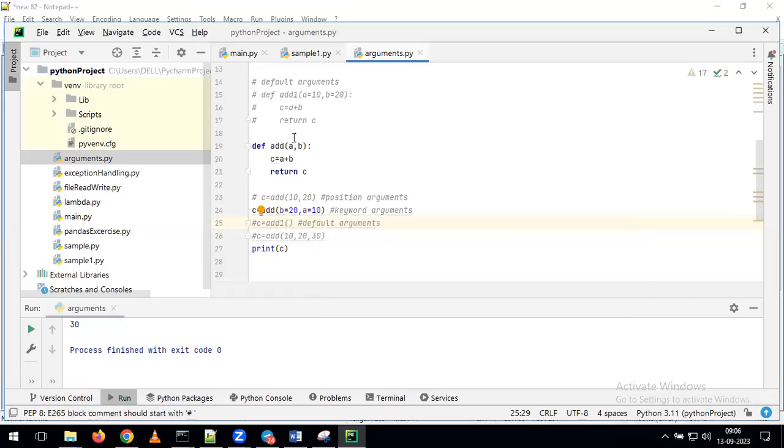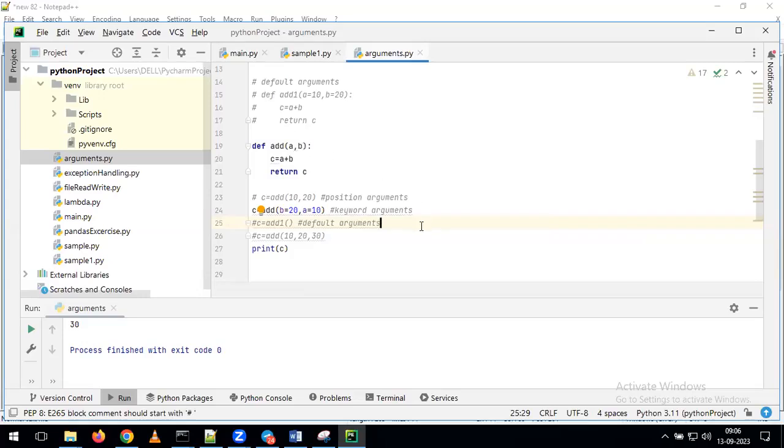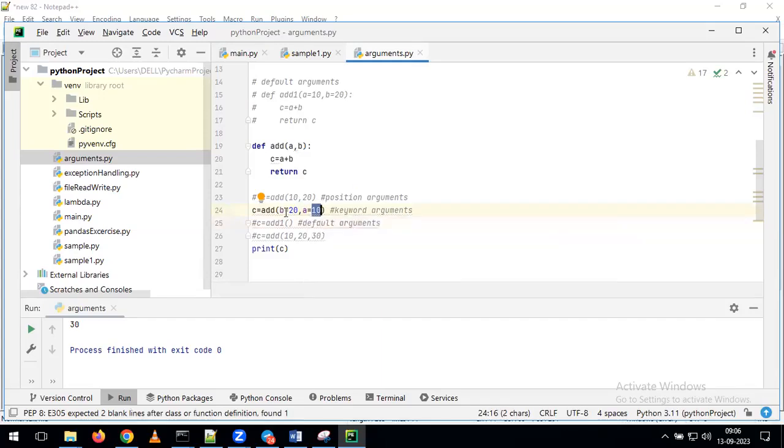Now tell me, as part of execution of this function, what value will it take for a? What value will it take for b? Any guesses? It will take a as 10 and b as 20, because as part of calling this function, instead of giving only the values, I am giving argument is equal to value. Again, I'm giving argument is equal to value. This is also a way we can pass the arguments.